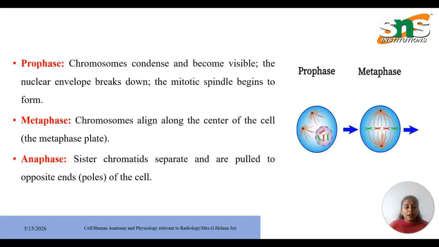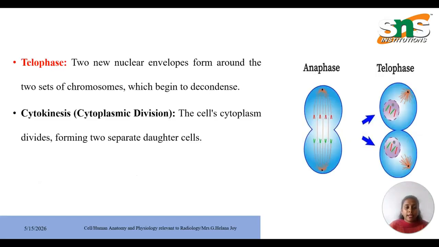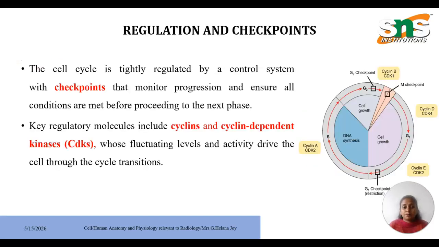In the second stage, metaphase, the chromosomes align at the center of the cell. In the third stage, anaphase, sister chromatids separate and are pulled to opposite ends of the cell. Moving on to telophase, two nuclear envelopes form around the two sets of chromosomes, which begin to decondense. Cytokinesis is cytoplasmic division. The cell's cytoplasm divides and forms two separate daughter cells, as shown in the diagram.